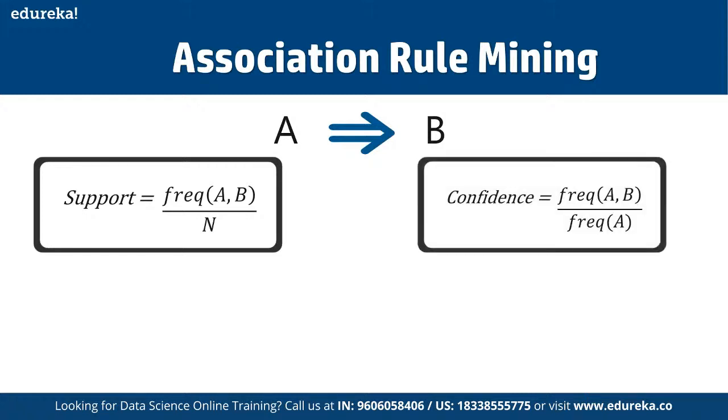With this, we can filter out the items that have a low frequency. Then we have confidence. It tells us how often items A and B occur together, given the number of times A occurs. When we work with the Apriori algorithm, we define different terms accordingly, but how exactly do we decide the value? That's the main question.